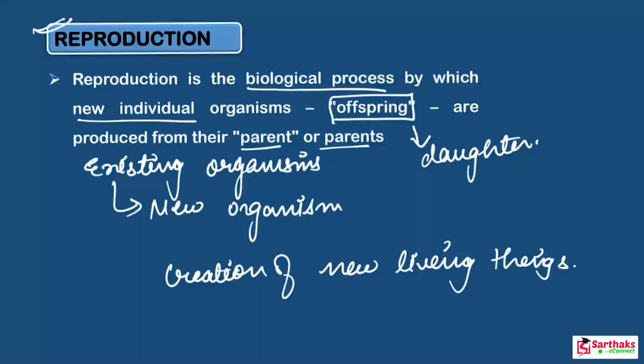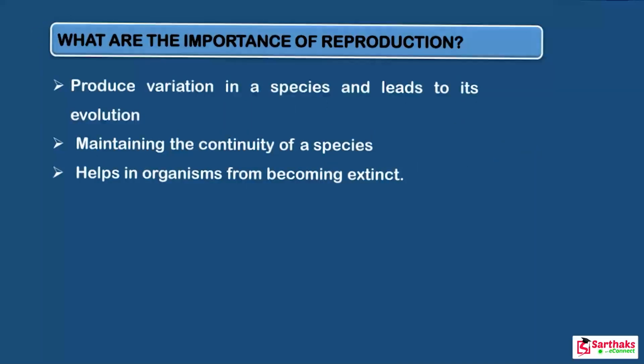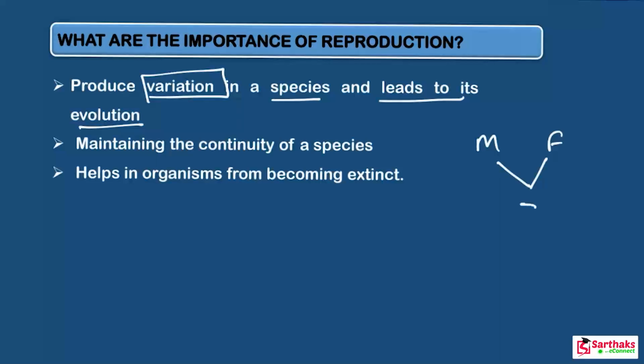So let us discuss the importance of reproduction. Why is reproduction necessary for us? Actually, reproduction produces variation in species and leads to its evolution. Here two organisms reproduce: the first one is the male, and the second one is the female. When the gametes of male and female fuse together, they form a new organism.